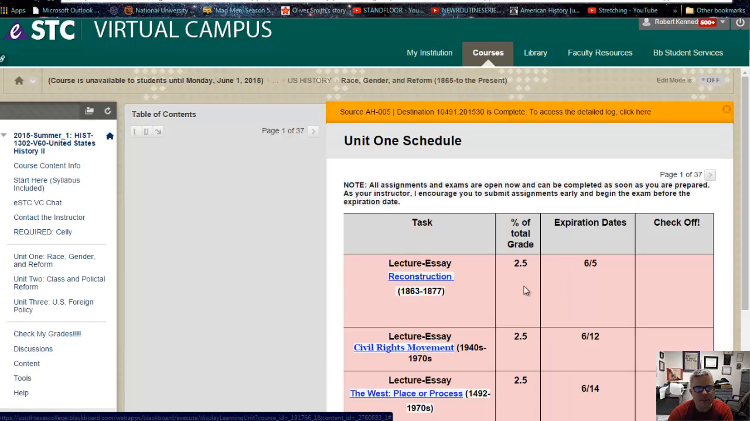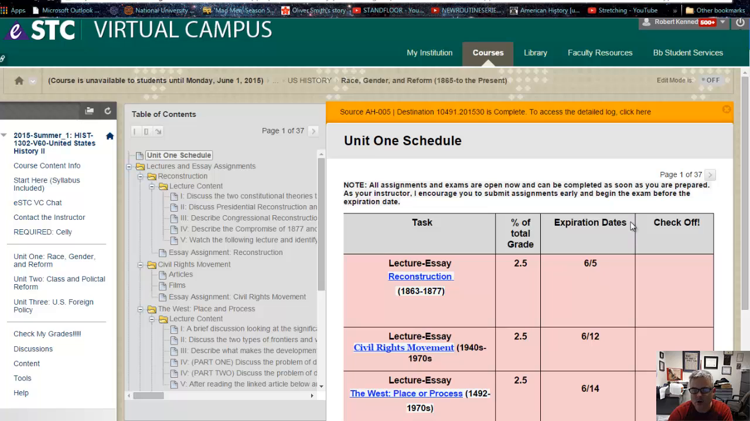It always opens up with the schedule, and again, these are expiration dates, which means that all of the assignments are open now, and the exams and the discussion posts. You can post early, you can submit your assignments early, you can take the exam early, and I urge you to do so. Don't rush through things for the sake of rushing through things, but if you have the opportunity to submit or complete or post early, do so. If you wait until the last minute, that is exactly when everything goes wrong, right? You've all experienced that.